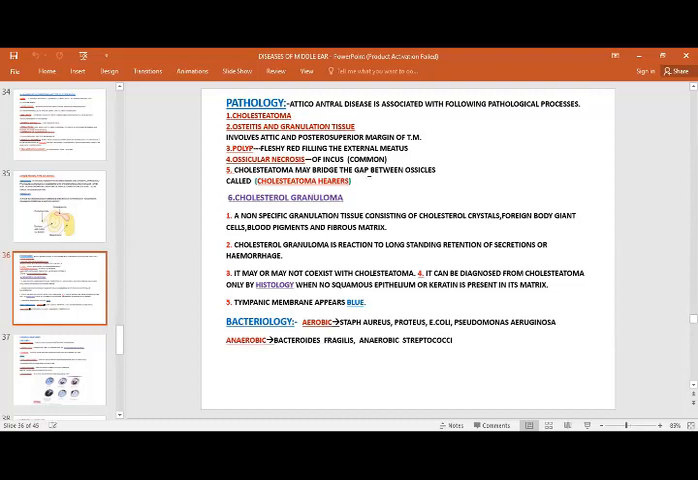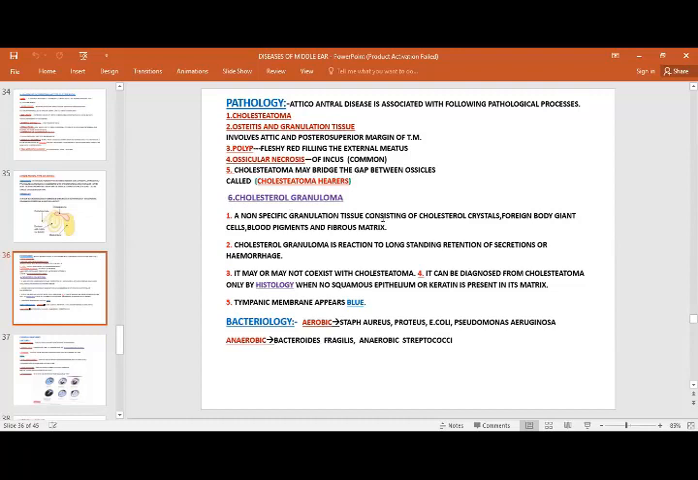And then, of course, cholesteatoma in most chronic cases sometimes may bridge the gap between the ossicles and the cholesteatoma when there is no acute infection. Then the patient would say that they can hear better, and we can say that it is due to the cholesteatoma. They are called cholesteatoma hearers.